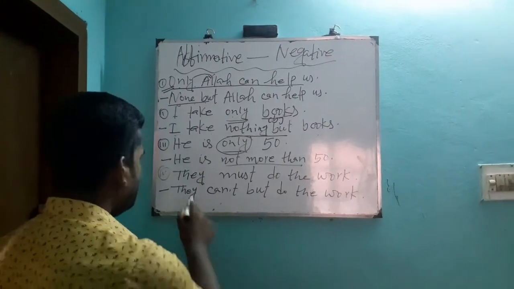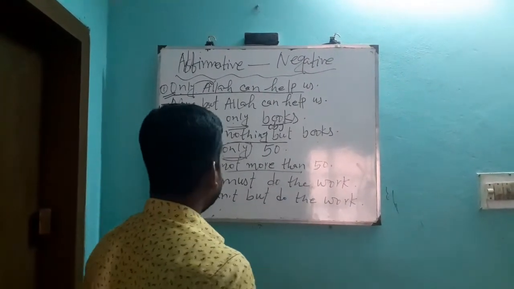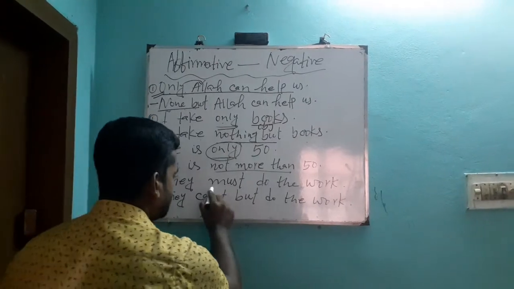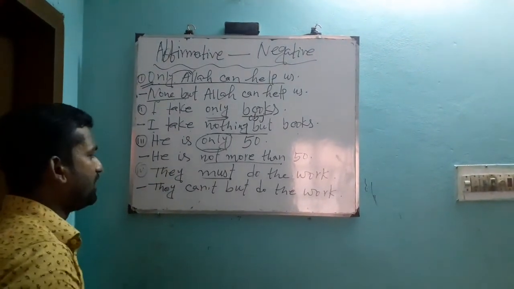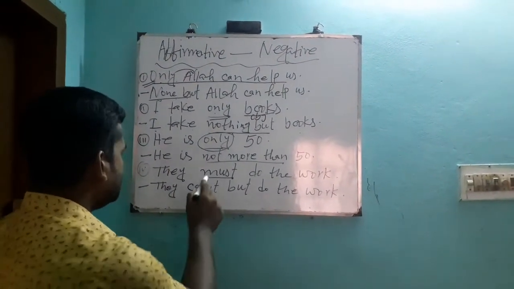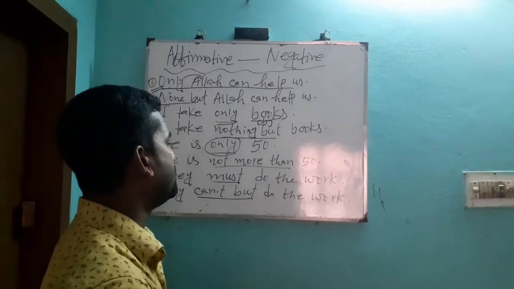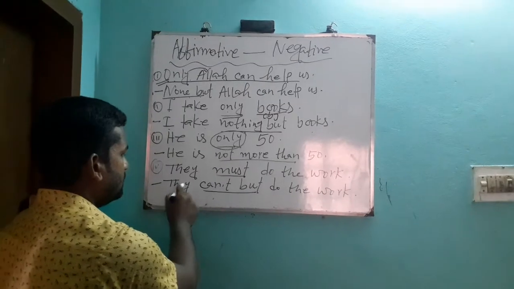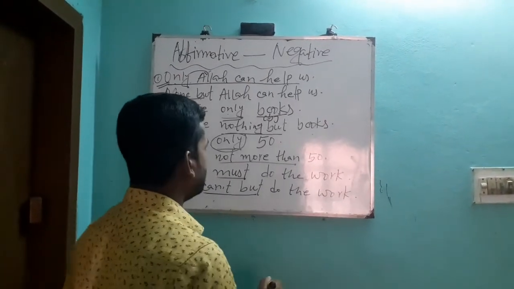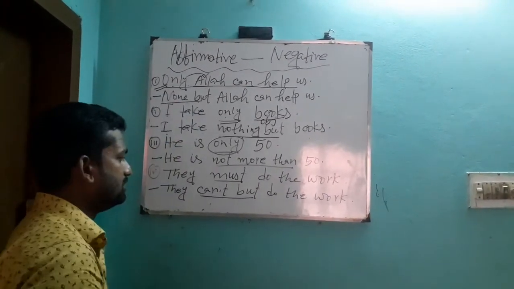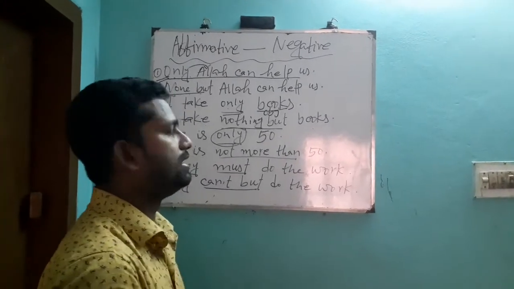Next example. They must do the work. This is the affirmative sentence. If you find must, then you should use can verb. Then it will be changed into a negative sentence. So you write down here, they cannot do the work, and this turns into a negative sentence.